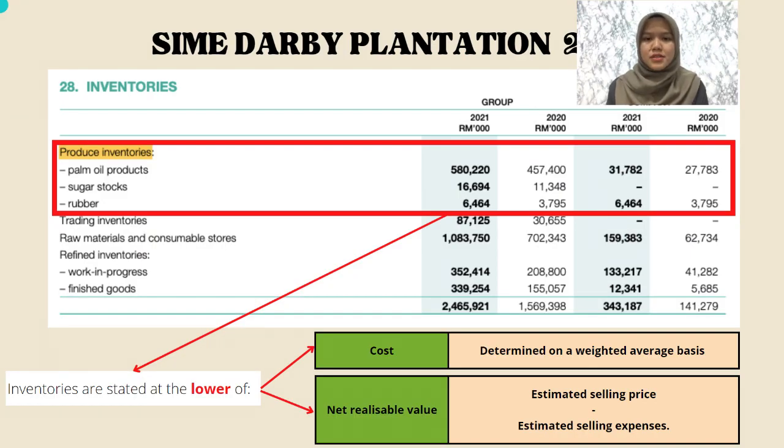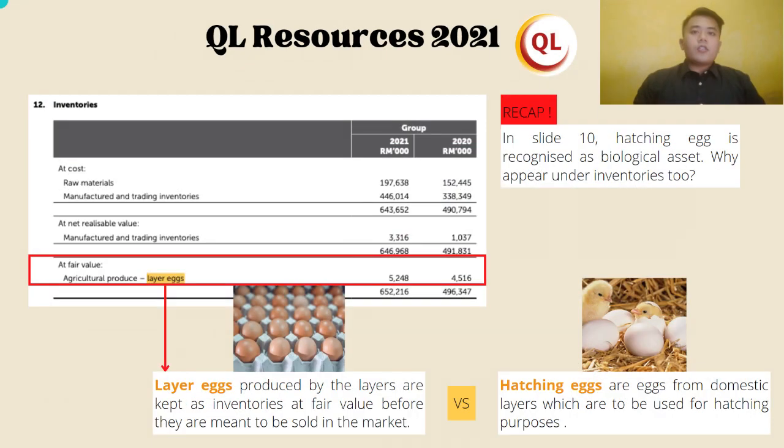Agriculture produce is disclosed as inventory, as shown in the extract of SAMW notes to the accounts, number 28. Based on SAMW policy, inventories are to be stated at the lower of cost and net realizable value. As you can see from the previous slide, that is the example of SAMW for their inventories. But now, with reference to QR Resources financial statement, we can see under inventories there are layer eggs. But do you remember in slide 10, eggs are categorized under biological assets? How come eggs are also an inventory when we've previously classed them as biological assets?